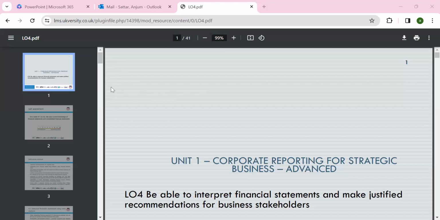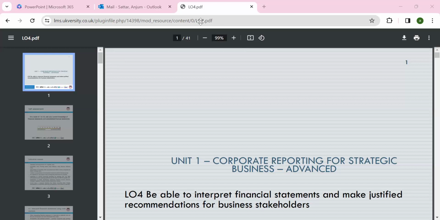Until now, we discussed consolidated financial statements, which we learned in the previous lesson. We discussed the statement of comprehensive income, the statement of cash flow, and the statement of financial position. And in the previous lesson we also discussed ethics and various standards.